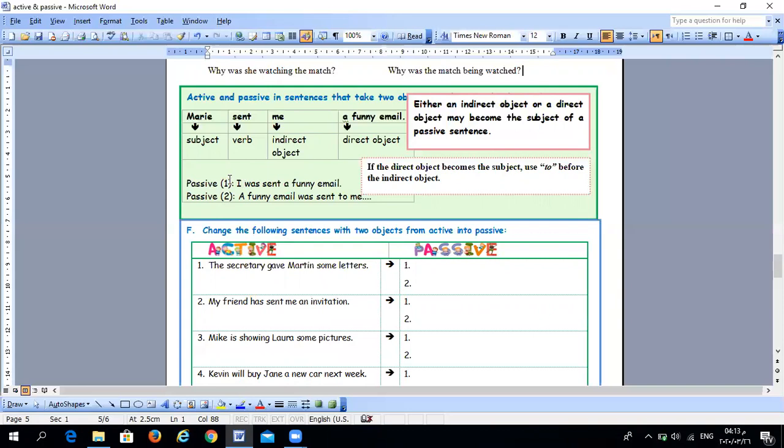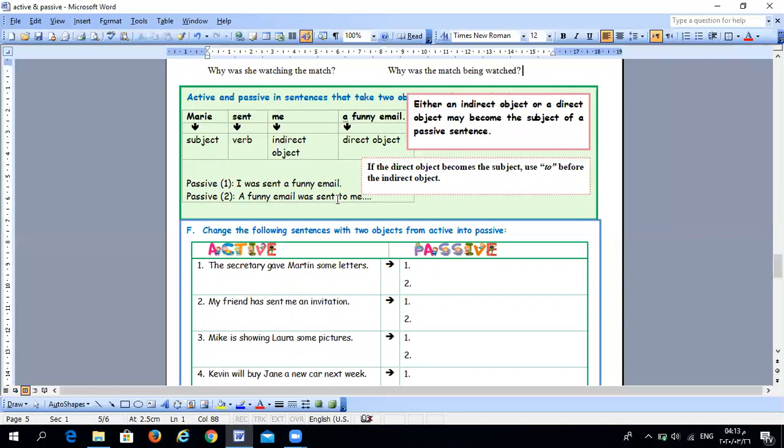I. Now, sent, the same way. Sent is verb 2. Verb 2 will change by using was, were plus verb 3. I was sent, and then add the direct object, a funny email. Now, if you choose to start with the direct object at the beginning, so a funny email, and the verb, we will change it as the tense we have.